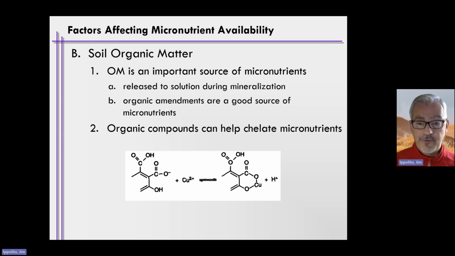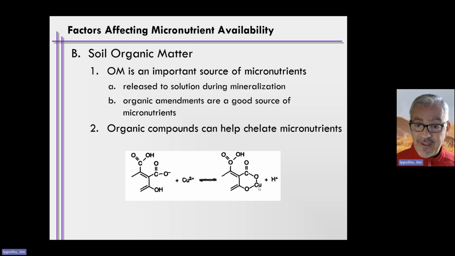So you see this in this illustration here. This is some sort of chelation compound. It's an organic compound, and it has sort of a hole here, or space. And in this case, copper can fit into this space. And so if you see what happens, copper forms a nice association with this chelate.